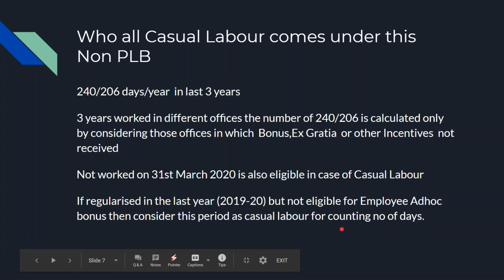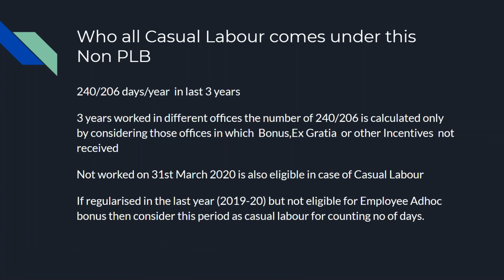Okay, now a casual labor is there. In 2019-20 he got regularized, but he didn't complete 6 months of service. So he will not get ad hoc bonus. Why? Because the employer is saying that you didn't complete 6 months of continuous service, so I'm not giving you the ad hoc bonus. What does the labor have to do? He has one option: he has to see whether in the last 2 years he completed 240 days or not.